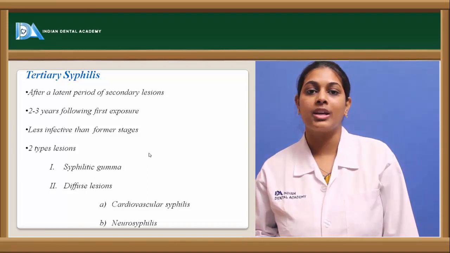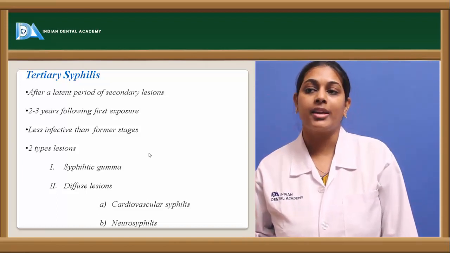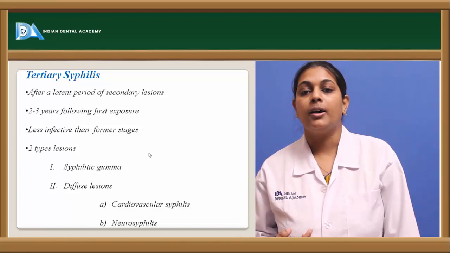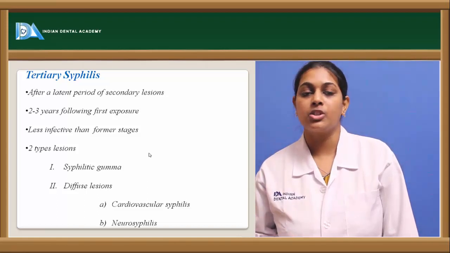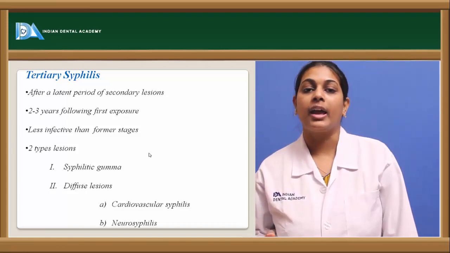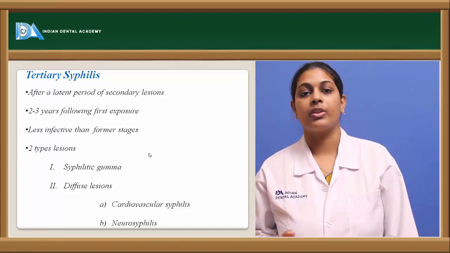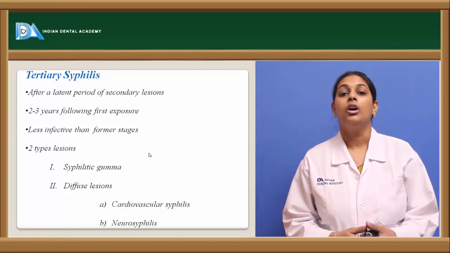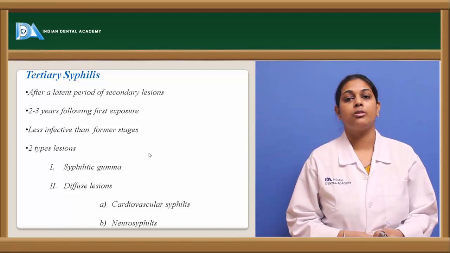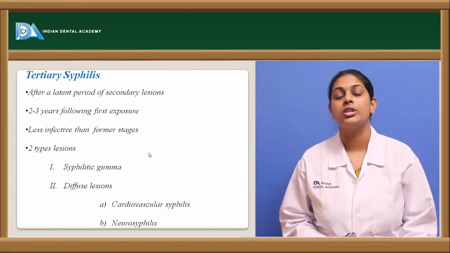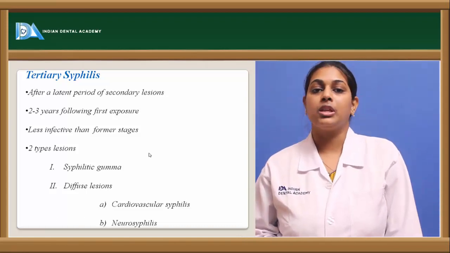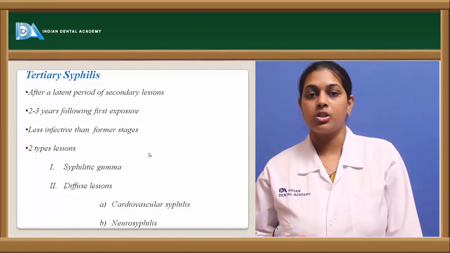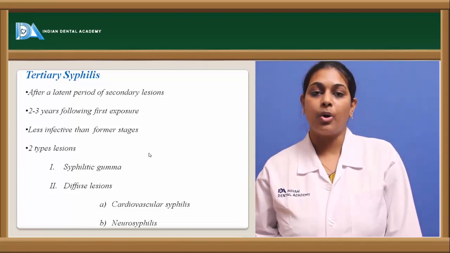Radiologically, we can see a proper radiolucency in cases of syphilitic gumma. In diffuse lesions, when the lesion starts spreading to other areas, it results in large maculopapular lesions or snail track ulcerations, and this is known as diffuse lesions. Other than that, in these diffuse lesions the bacilli may also spread to the cardiovascular system or the central nervous system.